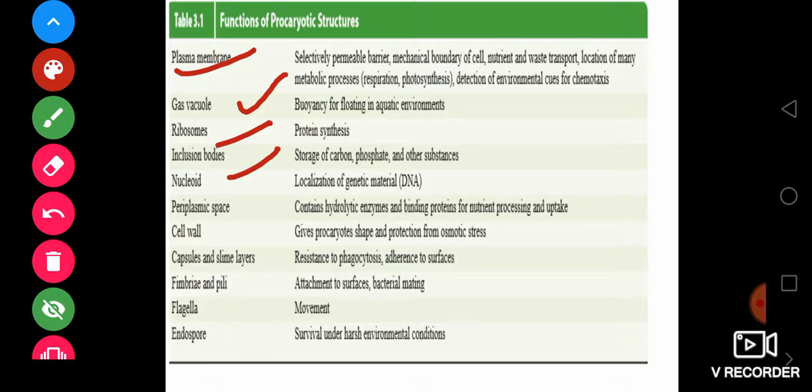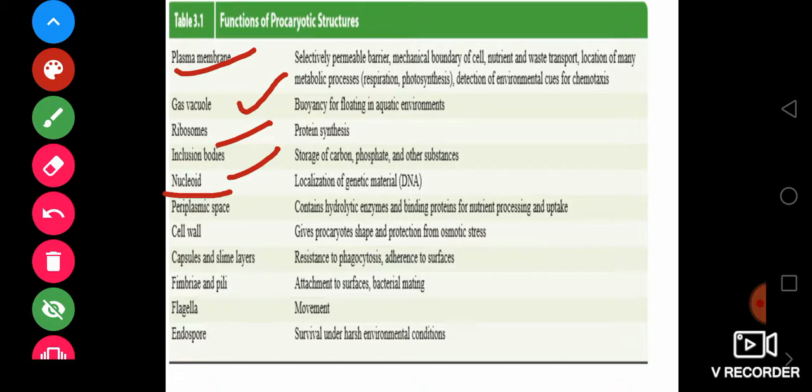And the another thing which is here, that is a nucleoid. So the nucleoid actually helps in the localization of genetic material. Nucleoid is actually the place where the genetic material is found inside the bacteria. As we all know, the genetic material is floating in the cytoplasm of the bacteria. It is not coiled or condensed like in animal cells and plant cells, because in plant cells the chromosomes and the DNA are found within the nucleus, but in the case of bacteria we will not find a nucleus.